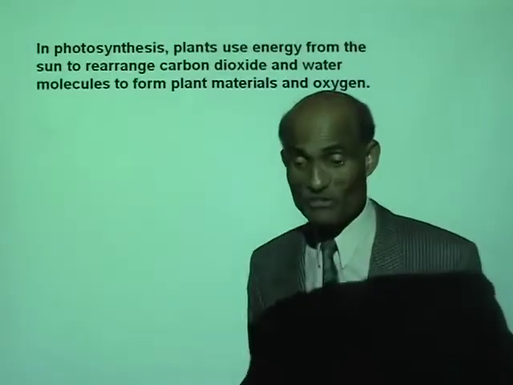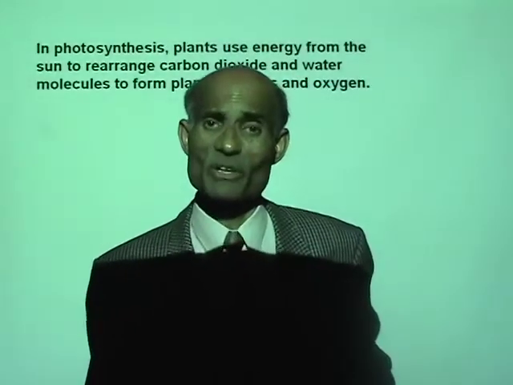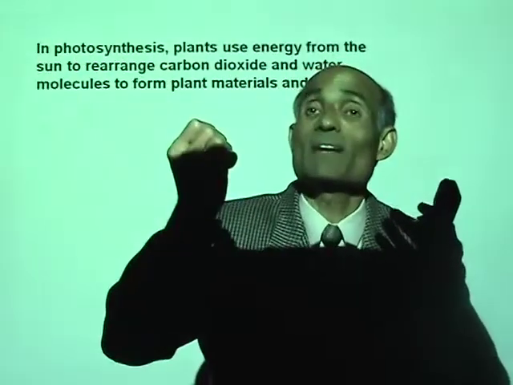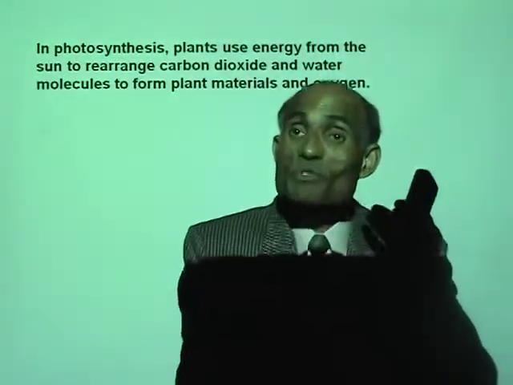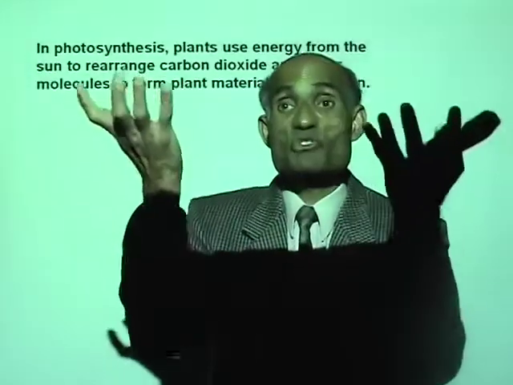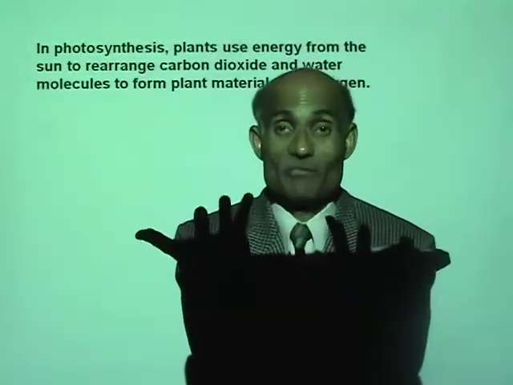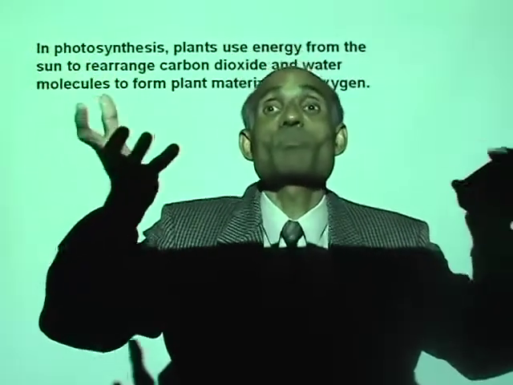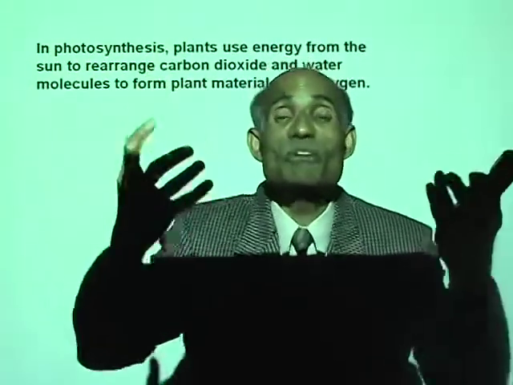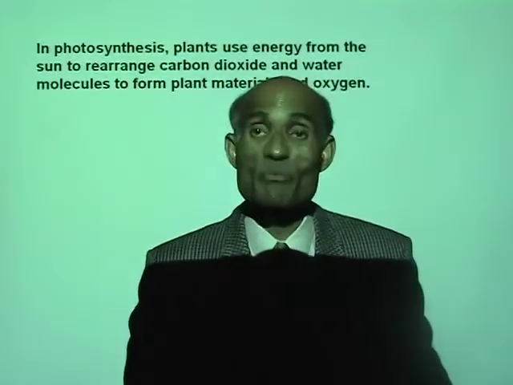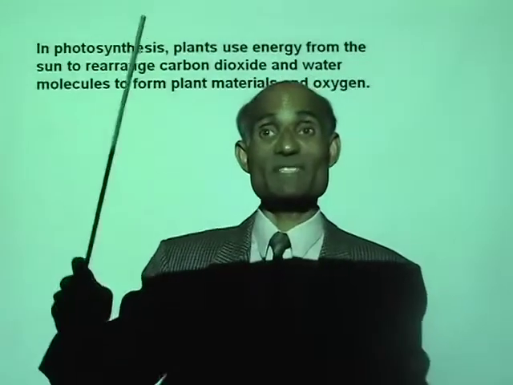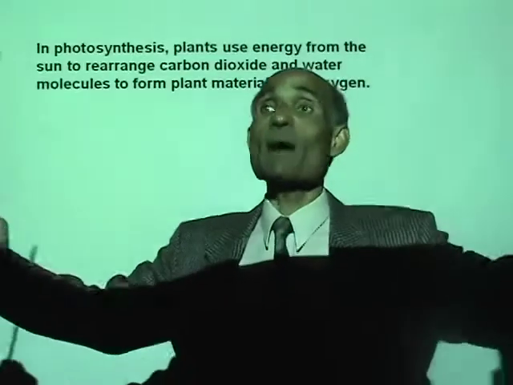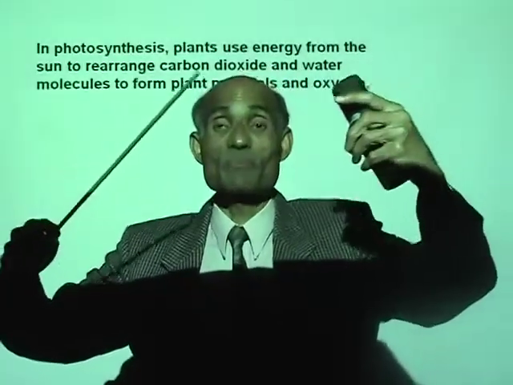In photosynthesis, what is photosynthesis? Plants use up energy from the sun and water from the soil to manufacture their food. In fact, their food then becomes the plant material. Plants grow by manufacturing their food. Now they use energy from the sun, water from the soil, and carbon dioxide from the air.